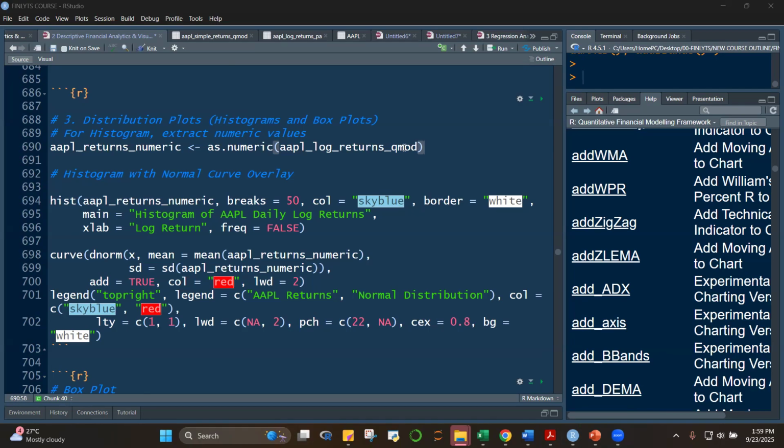Yes, you're correct. It's values, class, because this is now not an XTS object. It's not a data frame. It's not a list. It's a vector. Only one set of objects, all numbers, then it's a vector. And that's what you need if you're going to create a histogram. So take a look at this, class.